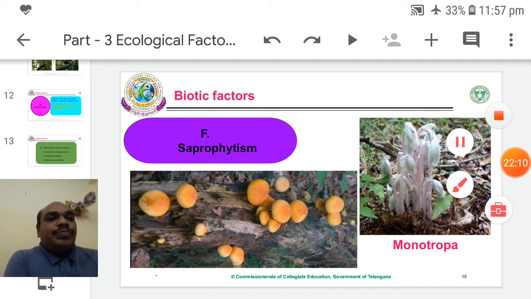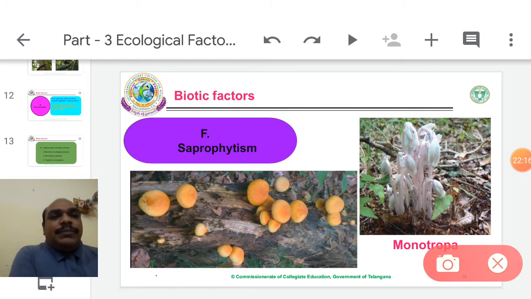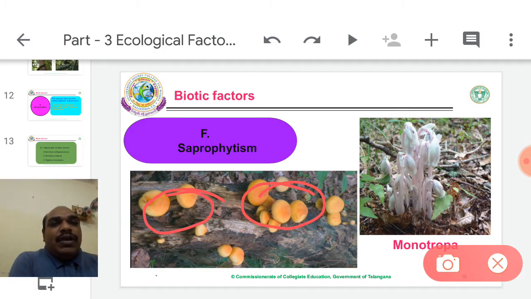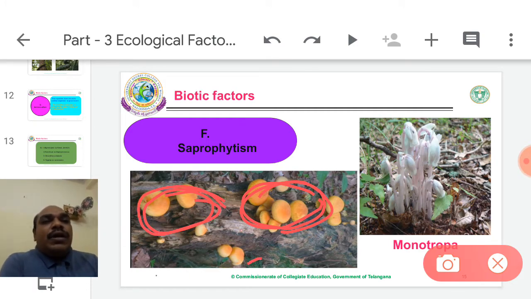Saprophytism. Saprophytes. Which organisms grow on dead and decaying parts and unnecessary substances? They are called saprophytes. That phenomenon is called saprophytism. For example, mushrooms or bacteria. So bacteria and fungi are both examples of saprophytes. These saprophytes grow over dead and decaying parts, dung material, wood and other unnecessary material. Here, these mushrooms are growing over the woody trunk.